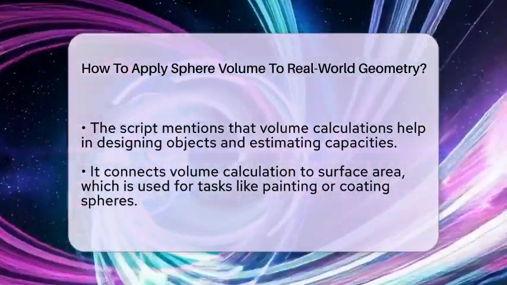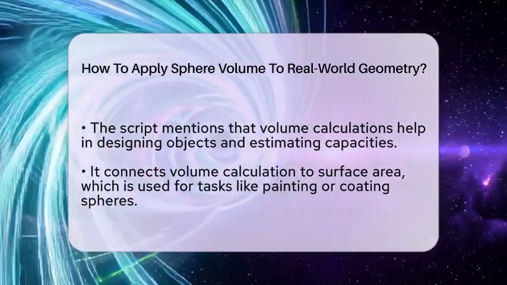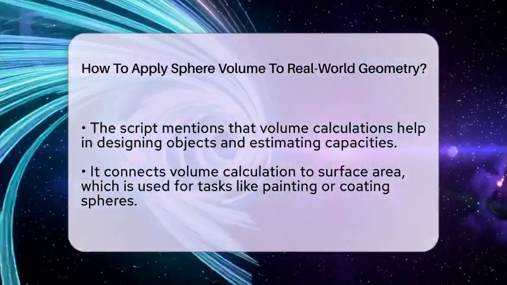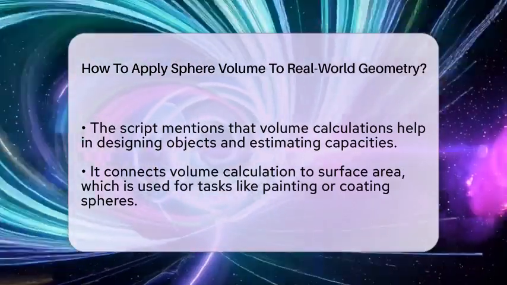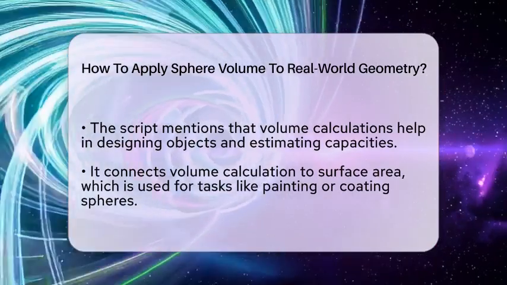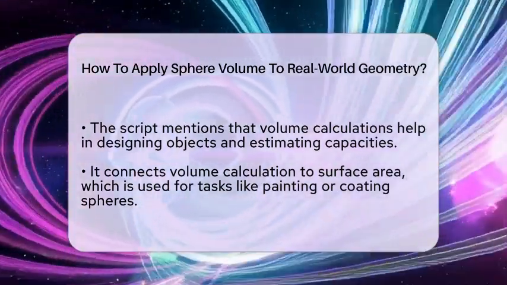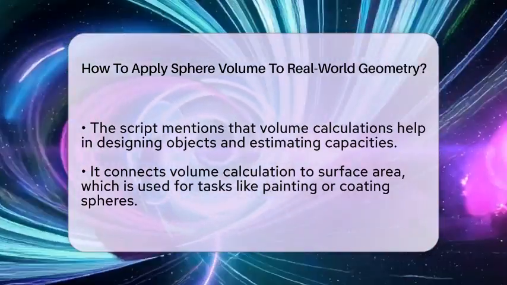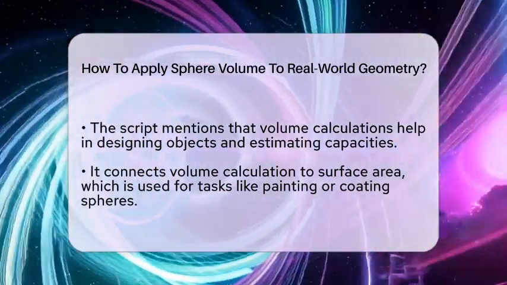To apply the formula, you need the radius of the sphere, which is the distance from the center to the edge. Measure or find this radius, then cube it. Multiply that by pi, and then multiply the result by 4 thirds. The answer is the volume in cubic units. This helps in designing objects, calculating capacities, and understanding the size of spherical objects in real life.